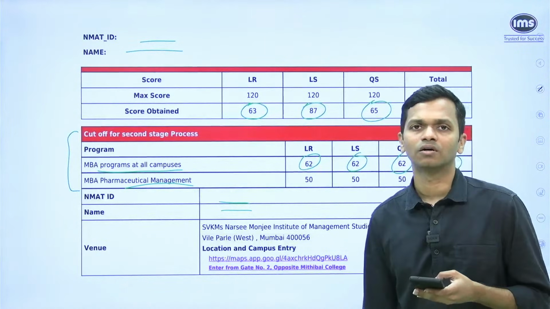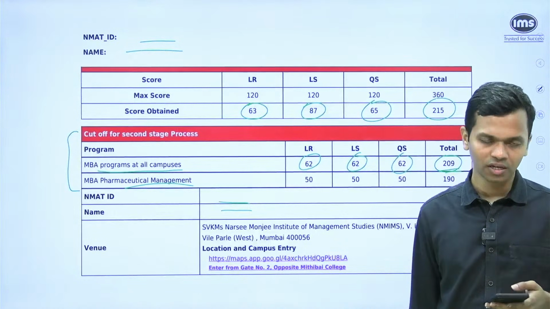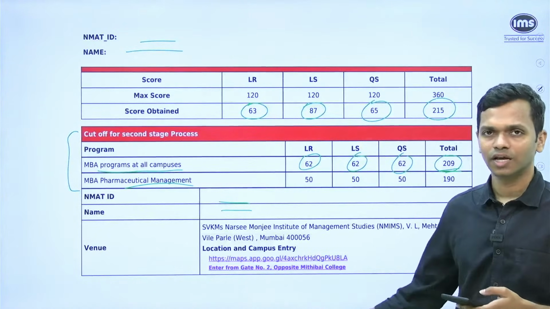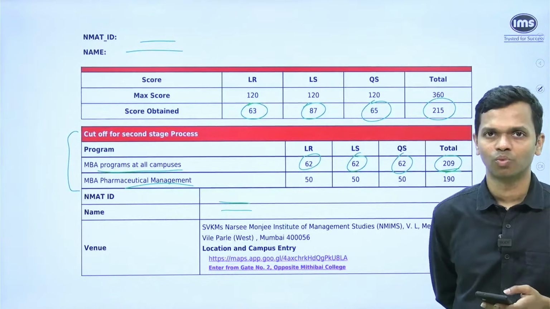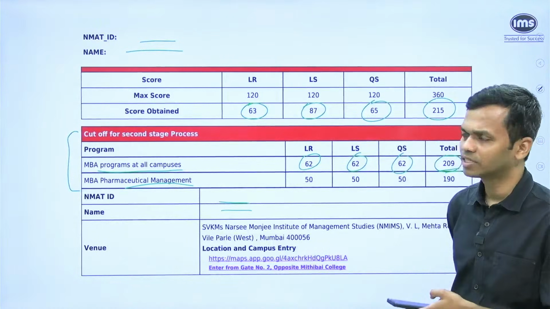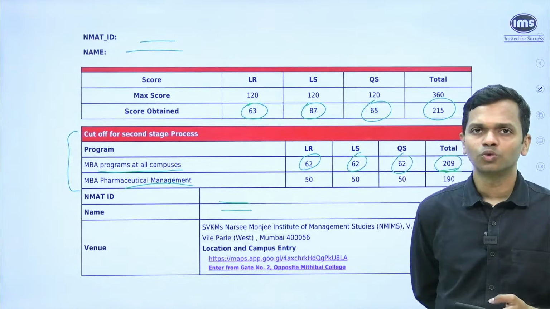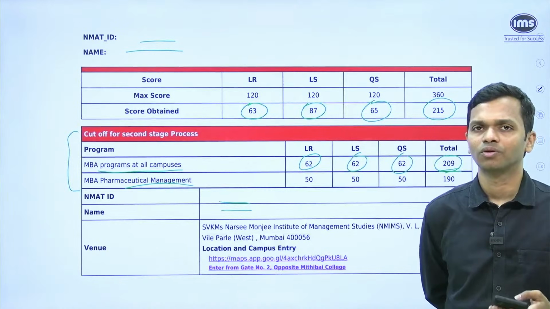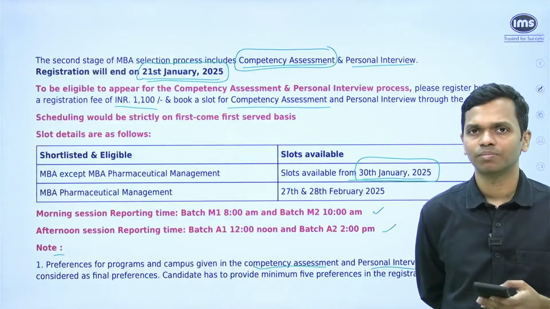So action points, one is we'll wait for some more time. We'll see if they re-release the call letters. If it is any different from this, again we'll come up with a video and cover what is different in the call letter. If it stays the same, there is no reason to do that. This call letter shows you that if you have met the minimum sectionals and overall, then you are eligible for stage 2. In stage 2, it is going to be competency test and interview.